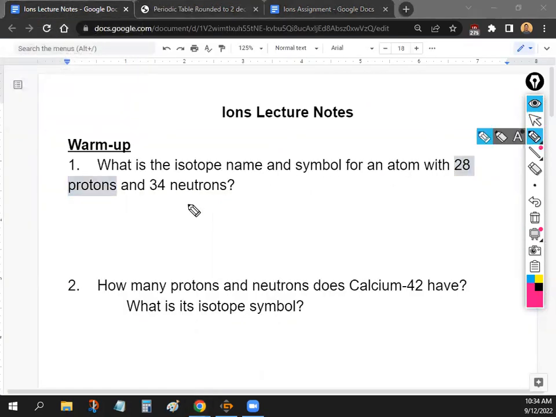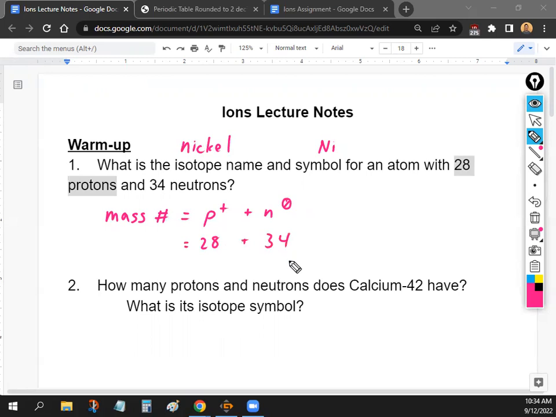So we're going to write for the name, nickel, and then the symbol is Ni. And then since it's an isotope, we need to write down the mass number. For the mass number, just remember that it's the protons plus the neutrons. So all we have to do is 28 plus 34, and that should give us 62. So for the name, you just write nickel dash 62. And then for the symbol, you just put the mass number, the 62, on the top left.